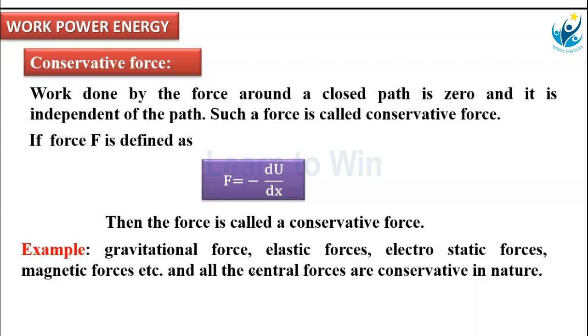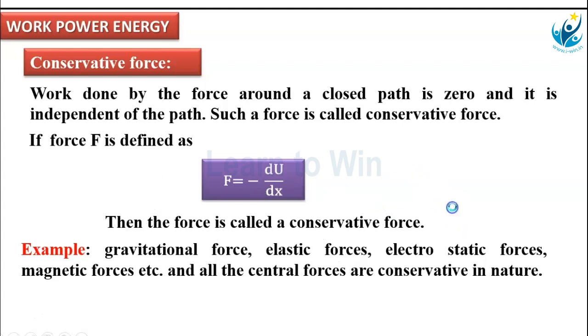Means minus mgh plus mgh is equal to 0. Hence, the total work done by the gravitational force to move an object in a closed path becomes 0. Hence, gravitational force is conservative in nature.